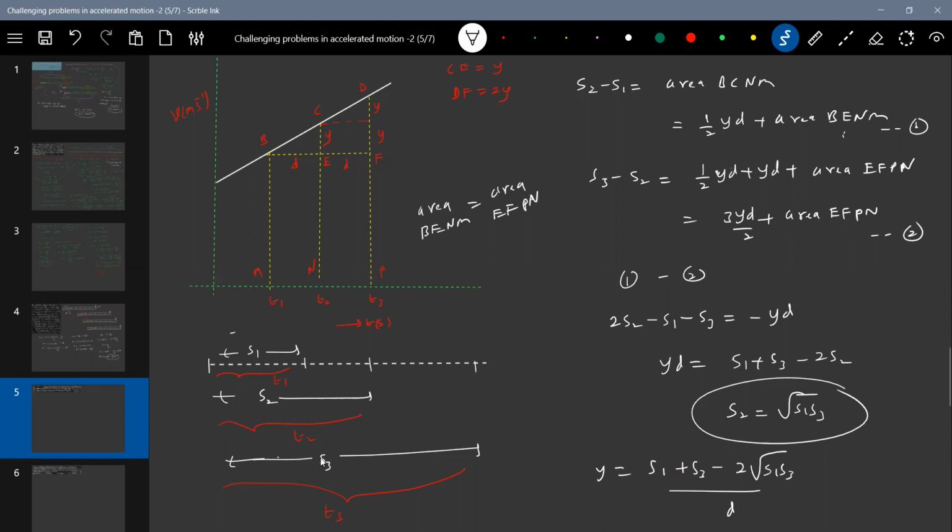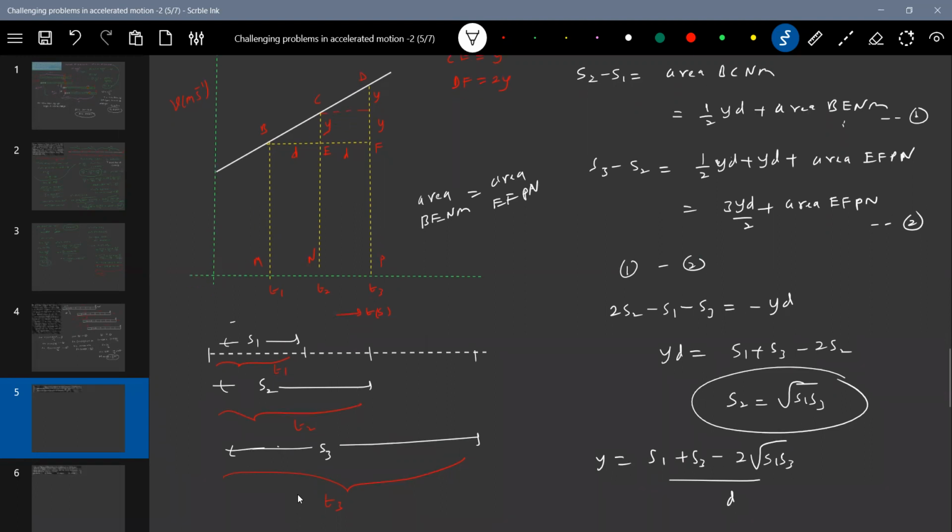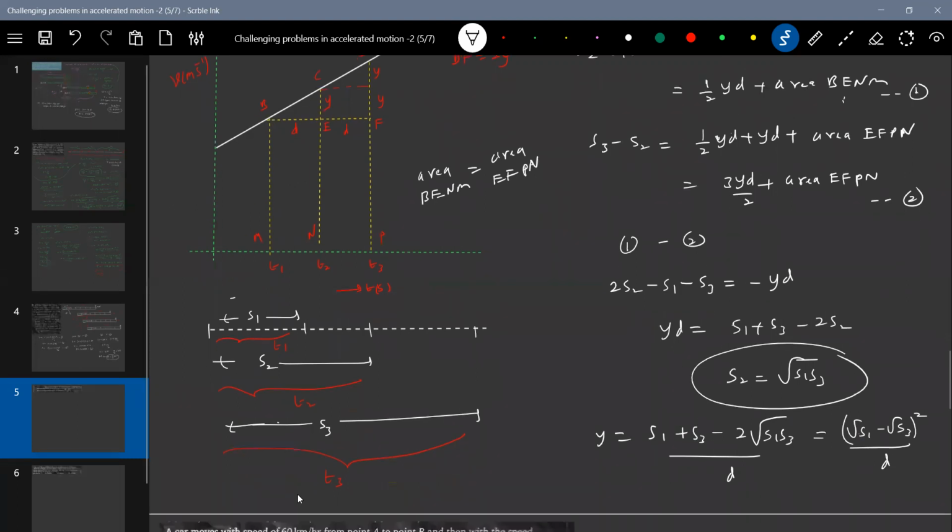What is the slope of this line? So this should become equal to how much? Root S1 minus root S3 whole square by D. So let me adjust further.